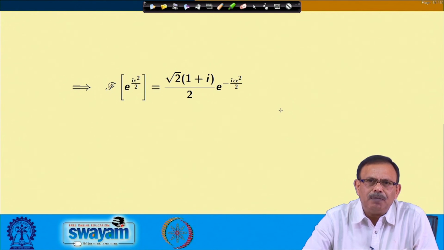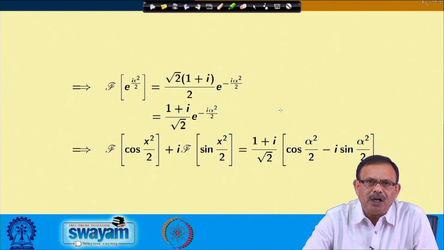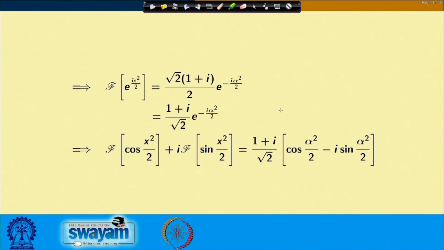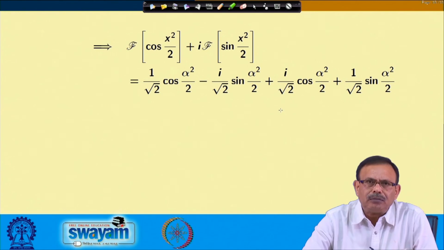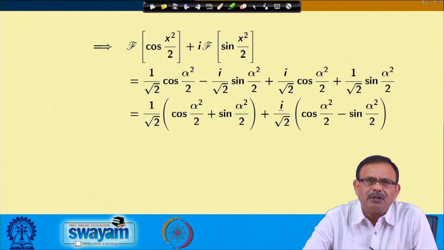Now, break the e power format in terms of cos and sin. So, the Fourier transform of cos of x square by 2 plus I sin x square by 2 equals 1 plus I by root 2 into cos of alpha square by 2 minus I sin of alpha square by 2. And by simplification, I am just putting the real part and imaginary part separately.